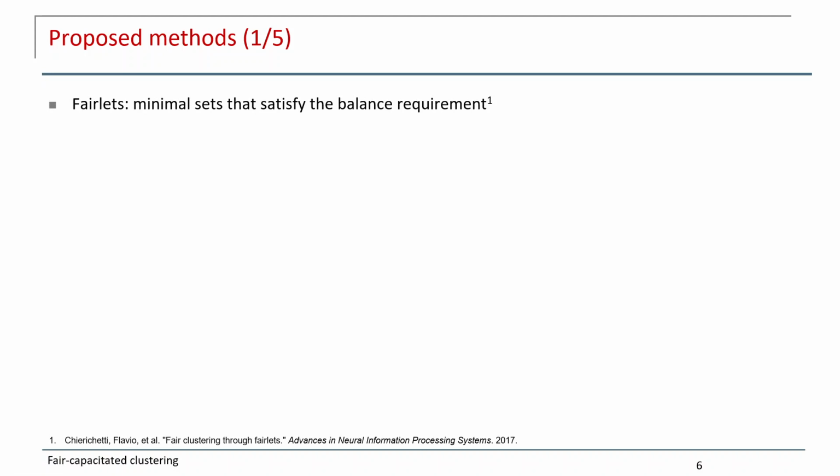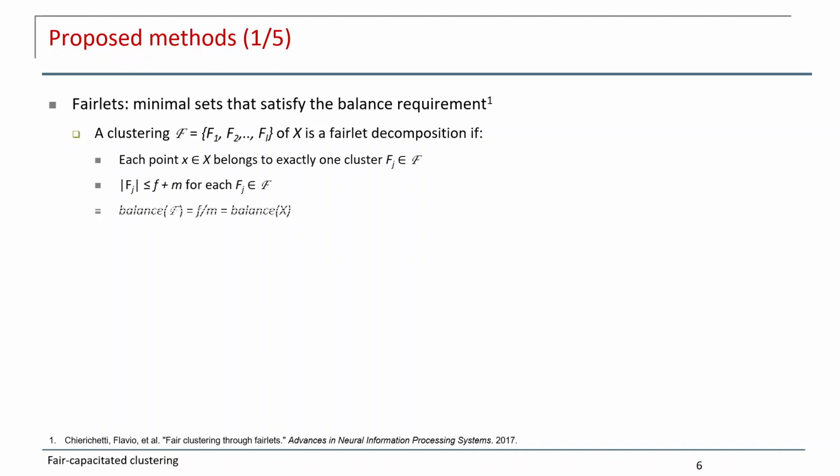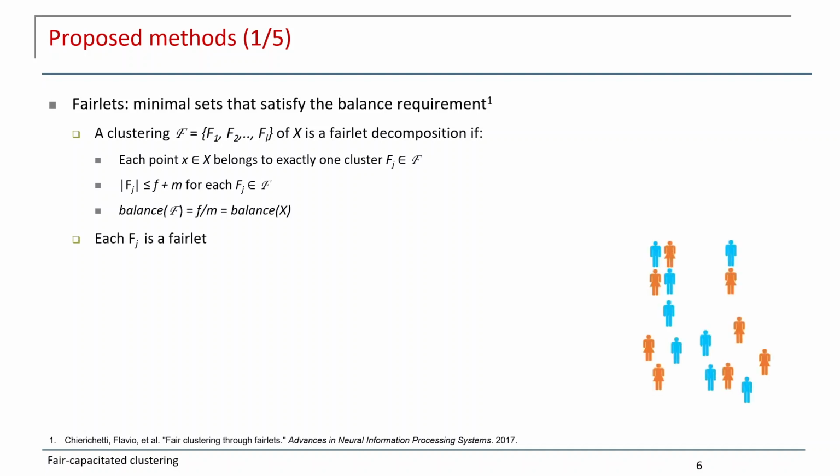We propose methods based on the fairlet. That is the minimum set that satisfies the balance requirement. A fairlet decomposition is clustering F into L small clusters. Every point X in dataset X belongs to exactly one cluster Fj, and the number of instances in Fj is less than or equal to F plus M, and the balance of clustering F is at least the balance of dataset X. Each Fj is a fairlet, and here is an example of a fairlet: a small group that satisfies the balance requirement.